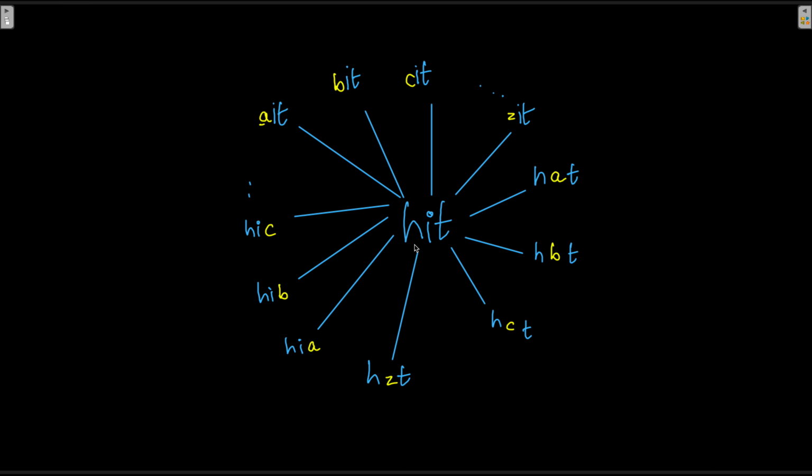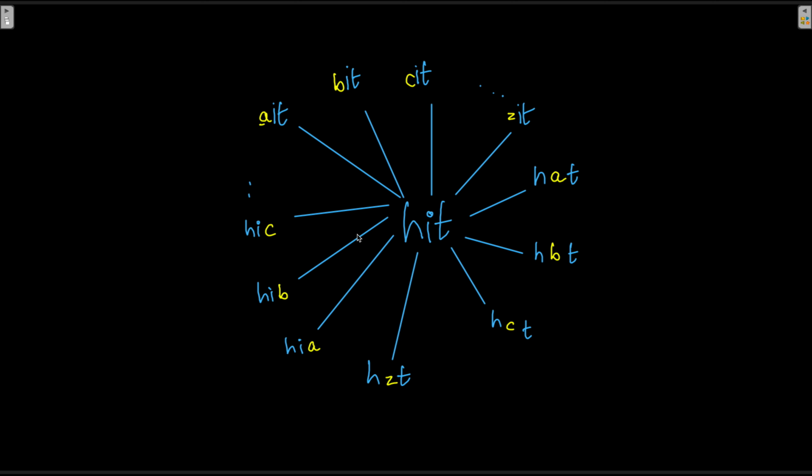Hit could be converted into a lot of words. If you keep I and T constant and change the H part of it, then we could have AIT, BIT, CIT all the way to ZIT. Similarly, if you keep H and T constant and change I from A to Z, that would be HAT, HBT, all the way to HZT. And in the end, you could also keep HI constant and change the T part of it, so HIA all the way to HIZ.